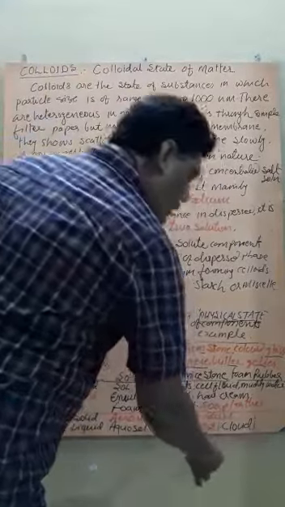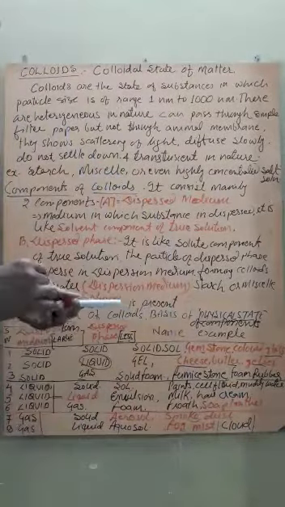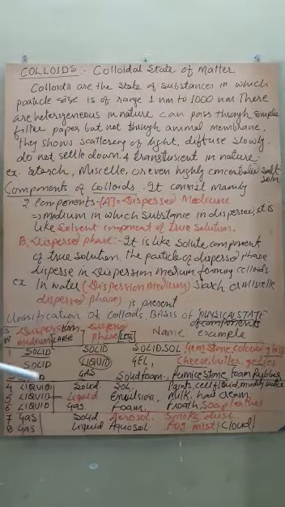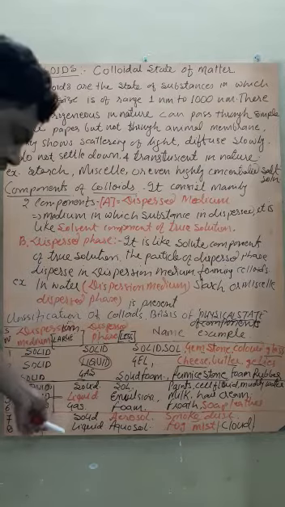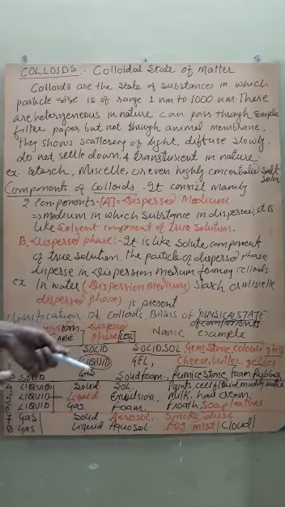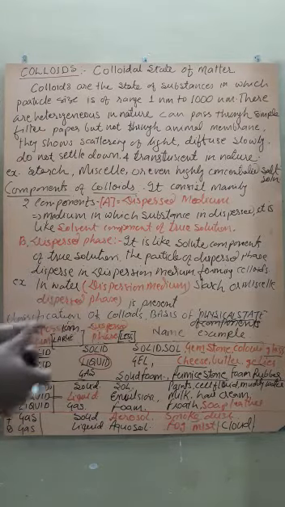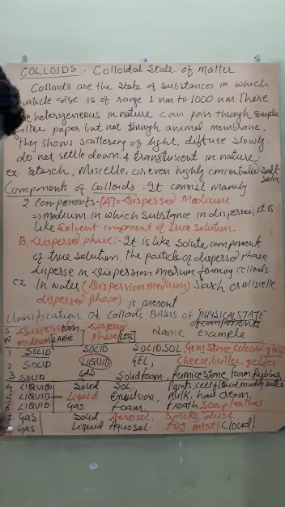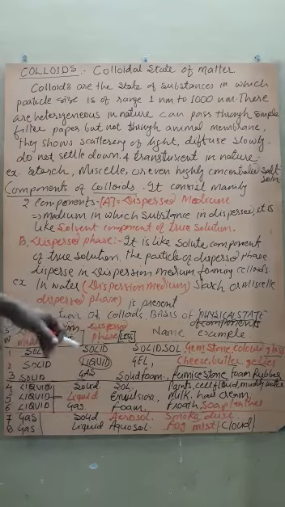And a very important part we observe nowadays, the cloud. What is a cloud? A large quantity of air in which the liquid, that is water vapors, is dispersed. So in air, the liquid particles are dispersed.